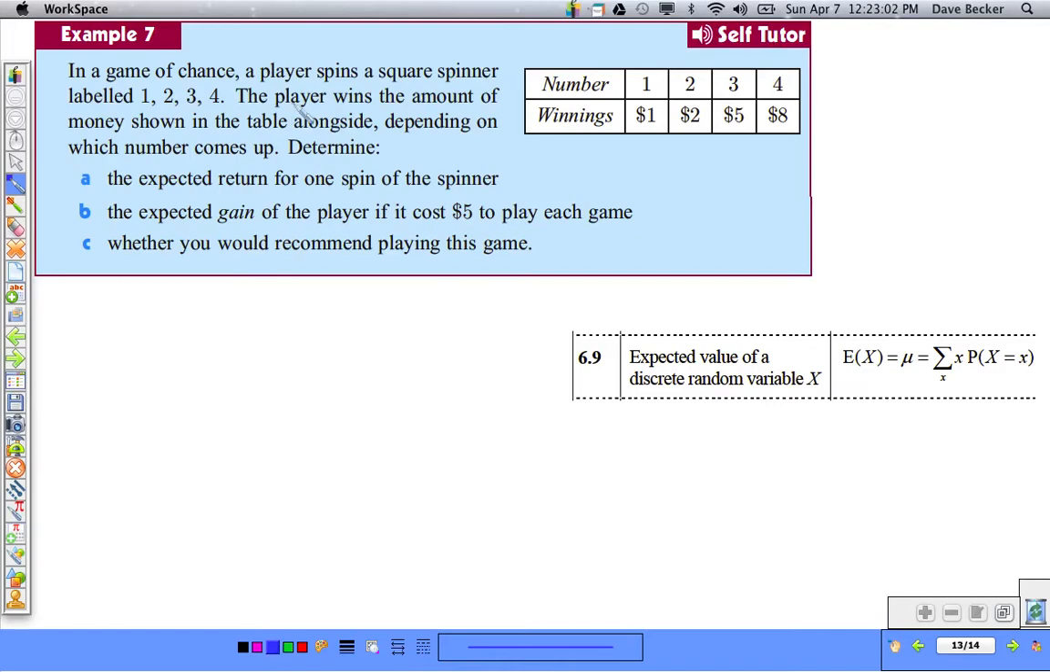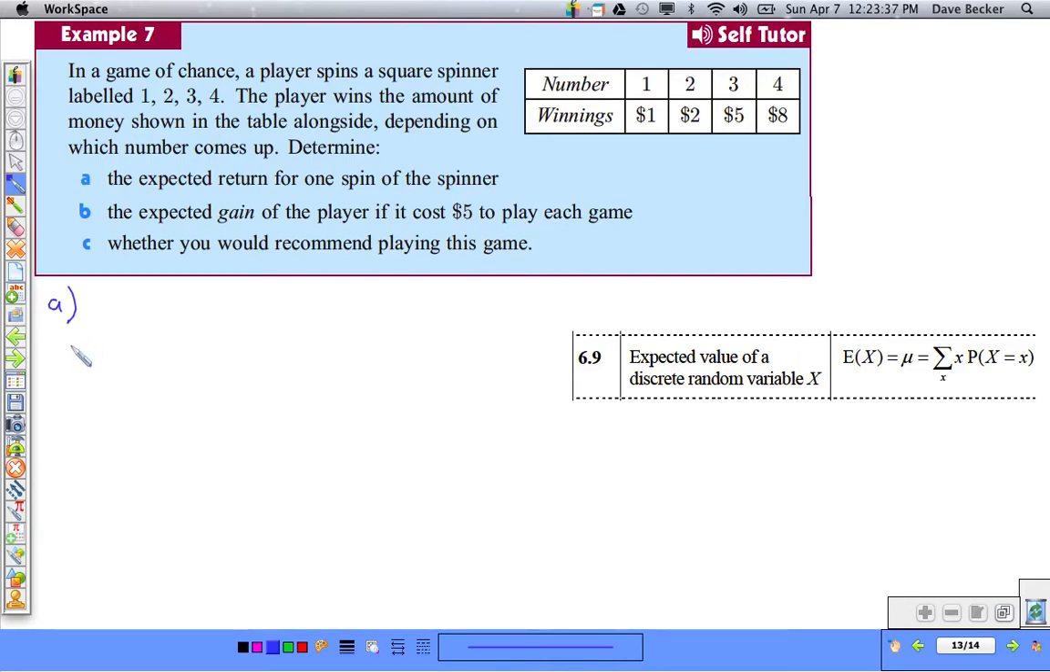So let's take a look here. In a game of chance, a player spins a square spinner labeled 1, 2, 3, or 4. The player wins the amount of money shown in the table alongside. So if they spin a 1, you win $1. 2, $2. Spin a 3, $5 you win. You spin a 4, you win $8. Determine the expected return, not the expected gain, the expected return for 1 spin of the spinner. So that is the return that a player could expect to get on 1 spin.